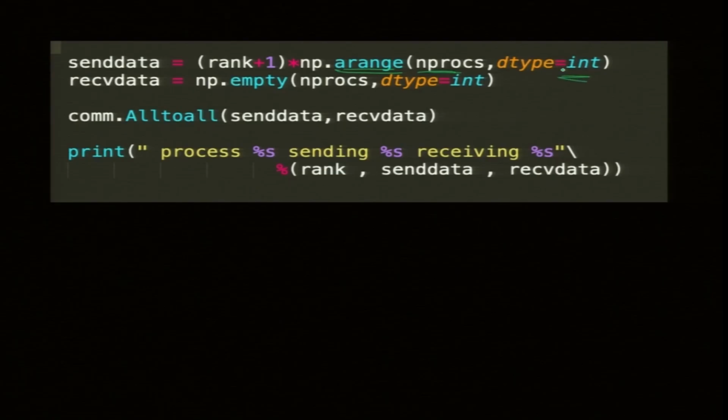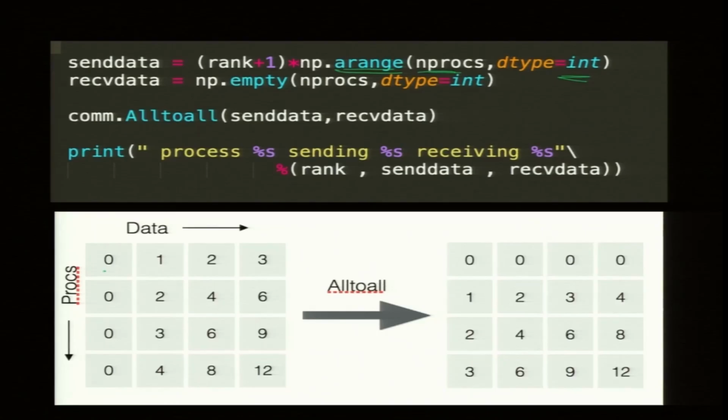Okay. My array, you just focus on the left one, send data. All of them will create send data, but what will rank 0 create? Rank plus 1 is 1, so 1 multiplied by 0, 1, 2, 3. Rank 1, the second processor, is 1 plus 1 is 2, and 2 multiplied by this gives 0, 2, 4, 6. The third processor gives 0, 3, 6, 9, and the fourth processor gives 0, 4, 8, 12.